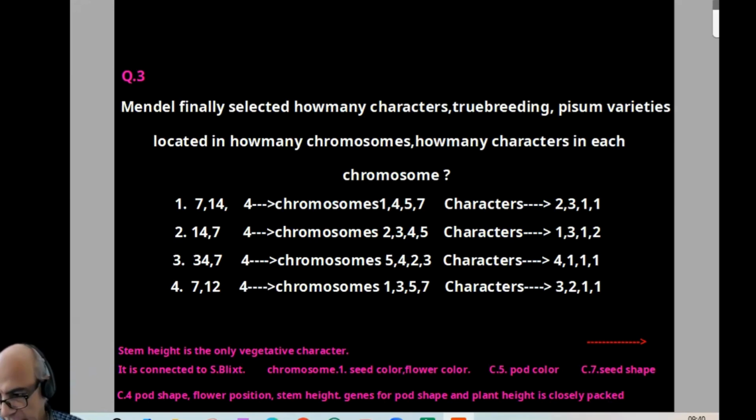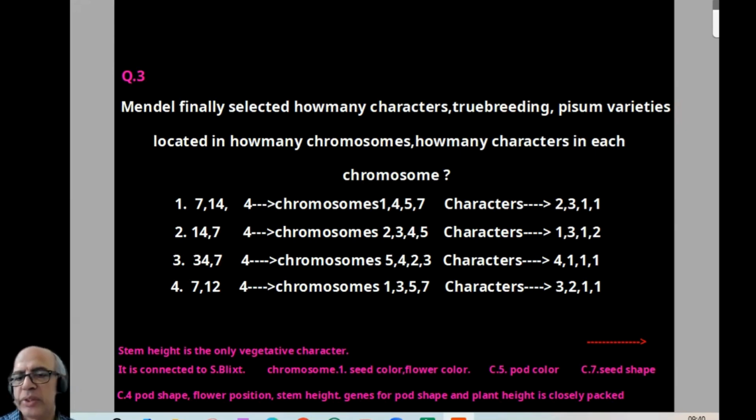Now finally it came to 7 characters, each with 2 different traits, so that means 14 true breeding varieties. So 7 and 14. And these characters are located on how many chromosomes? They are located on 4 chromosomes. The chromosome numbers are 1, 4, 5, 7, and respectively the characters are 2, 3, 1, 1.